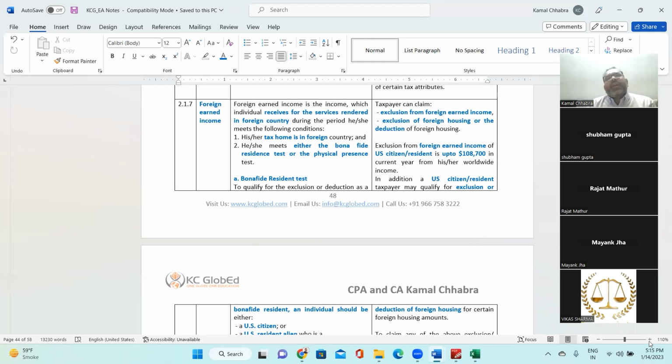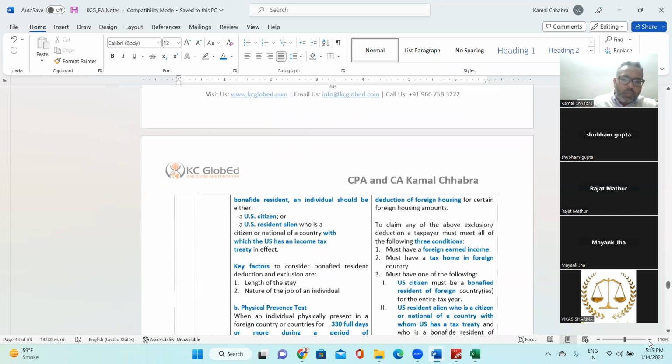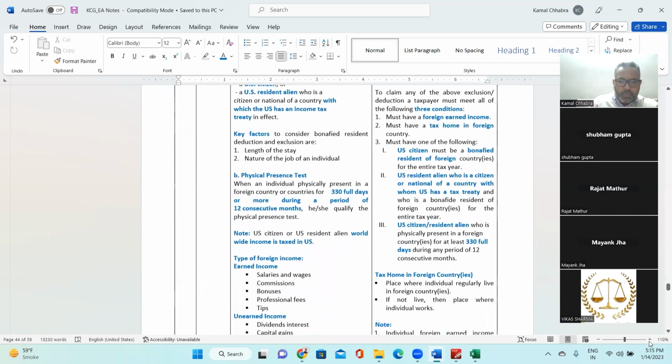So if an individual is meeting these two conditions and he or she has some foreign earned income, then that income would be considered taxable income in the hands of the individual in the United States of America. But there are certain exclusions and deductions for which he or she can avail the benefit. So first, let's understand what is tax home.